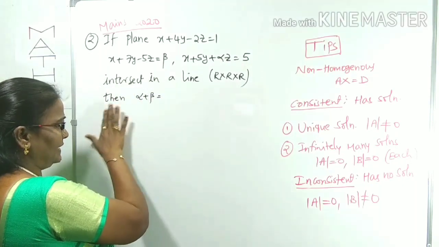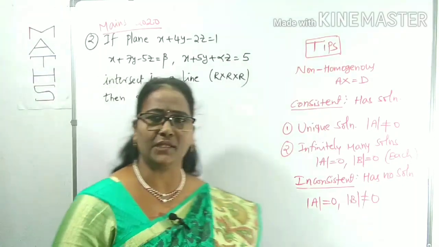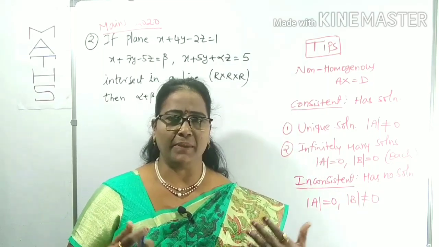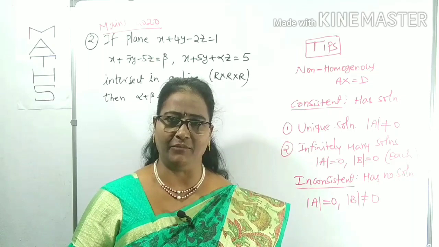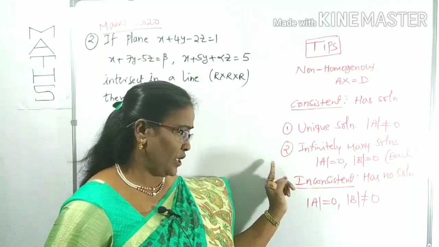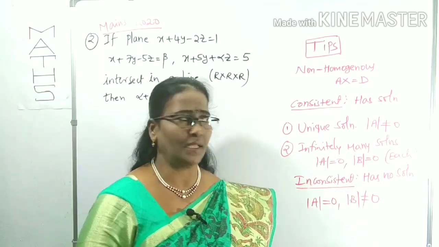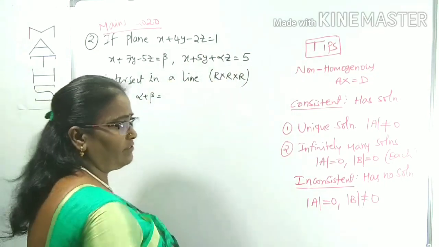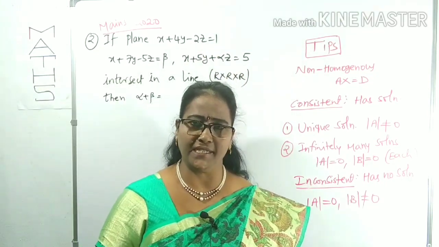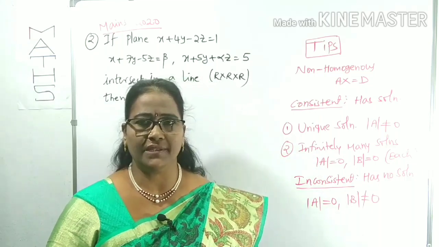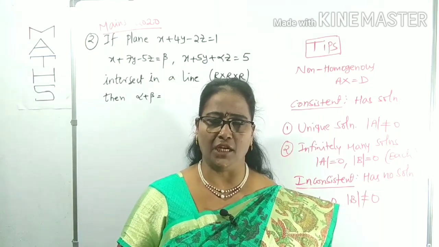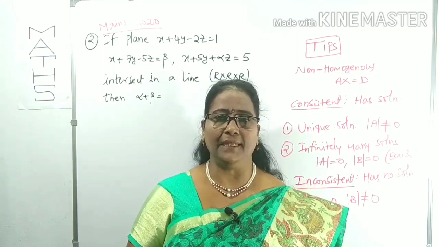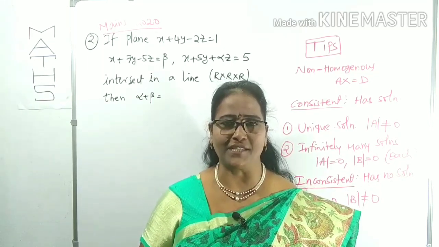Intersect in a line, then alpha plus beta. Intersect means it already has a solution. Intersect may be many points also, so that's why we can use infinitely many solutions. Here also this is clearly 1, beta, 5. There will be constants available. Constants are not 0, so which system is this? This is clearly a non-homogeneous system, which means given that, indirectly it has infinitely many solutions.